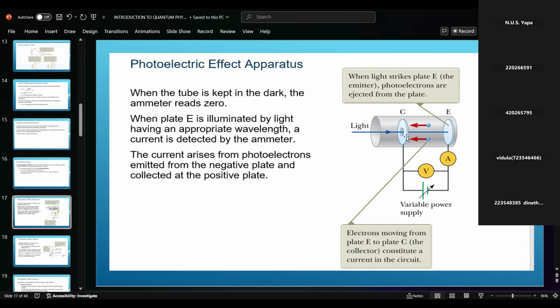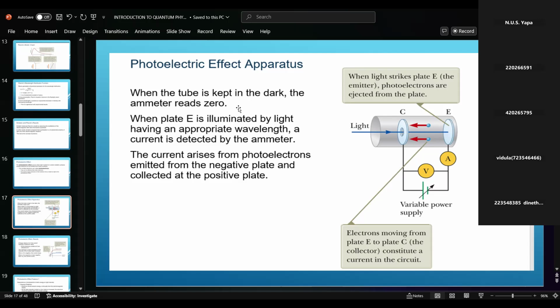Then you can see the collector is combined with a voltmeter and an ammeter. Right? Voltmeter and ammeter, you can see. So the light wave strikes the plate E and photoelectrons, the red arrows, are emitted. These are the two photoelectrons, moving from E to the collector, E to C.